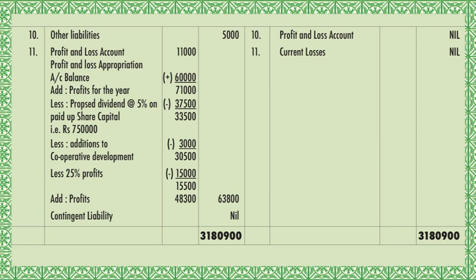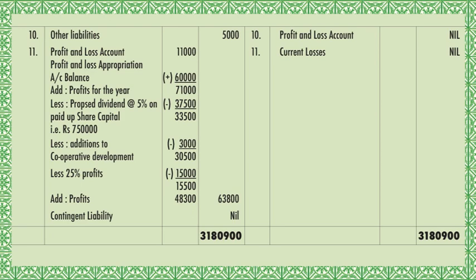Then you have to deduct any loss amount, and add any profit amount. Now you can see the profit which we got in the profit and loss account, net profit as balancing figure, so that will be added. 48,300 will be added and you get in the outer column 63,800.